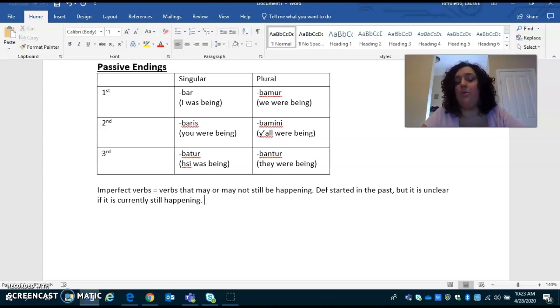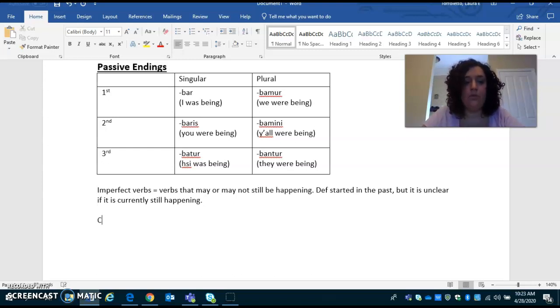Okay, so like when I use my example sentence, I was being killed by Cornelius, it's clear that he was trying to kill me in the past. We're not sure if he actually succeeded, because if I said I was killed by Cornelius, then it has happened. I'm dead. It is over. But if I said I was being killed by Cornelius, not entirely sure how that's going to work out. Did I survive? Did I not survive? Don't necessarily have enough information to tell me that, okay?